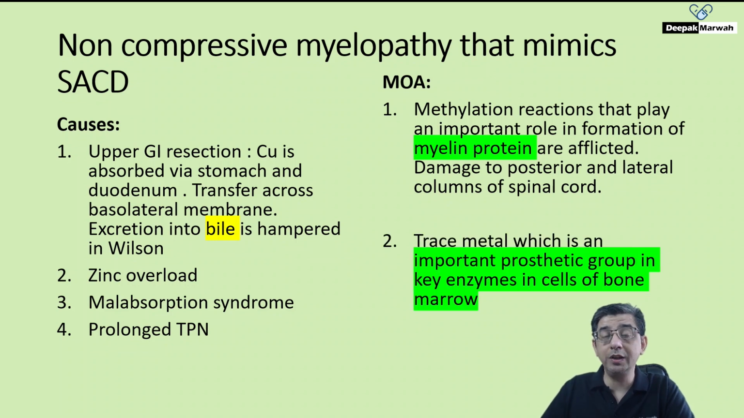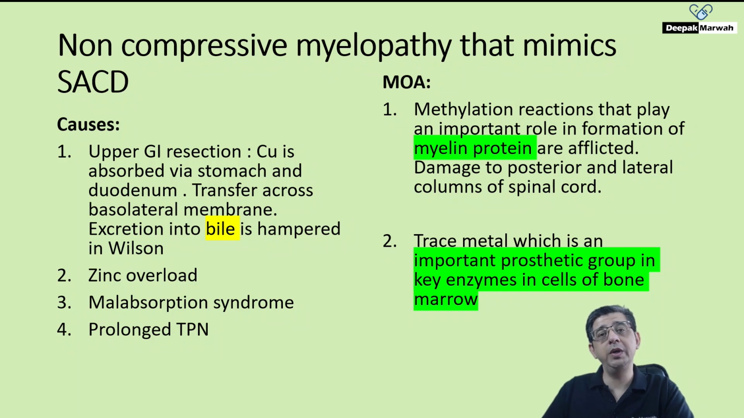And most importantly, copper also plays an important role with respect to the bone marrow. You see, copper is an important prosthetic group in the key enzymes which are responsible for hematopoiesis. So there's a distinct possibility that you might be having cytopenias. Yes, cytopenias, where maybe two cell lines may be affected, maybe three cell lines might be affected, and you might get a hematological picture which might be identical to that of myelodysplastic syndrome.